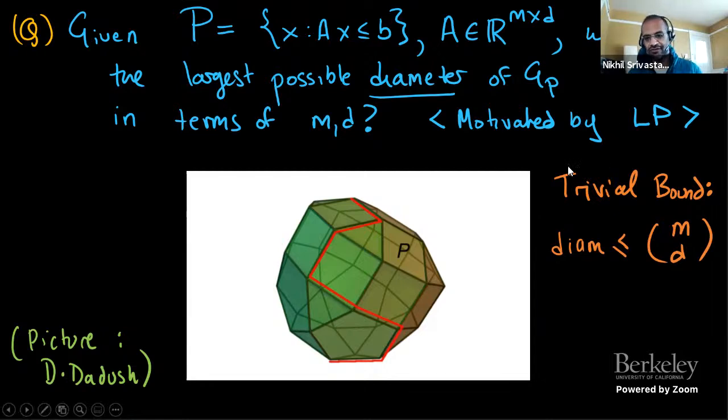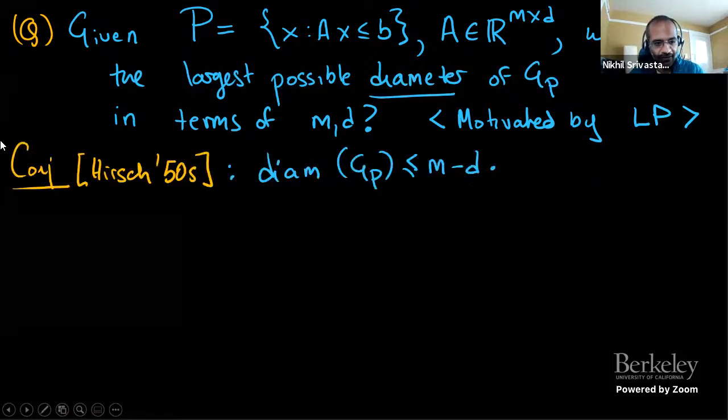And so, okay, so this is the question, and this is an old question going back to at least the 50s. And a guiding question in this area is a famous conjecture of Hirsch from 1957, which is that the diameter should be much smaller than the number of vertices. So what used to be called the Hirsch conjecture is that the diameter of G_P, this one skeleton, is at most m minus d, where m is the number of constraints and d is the dimension of the polytope.